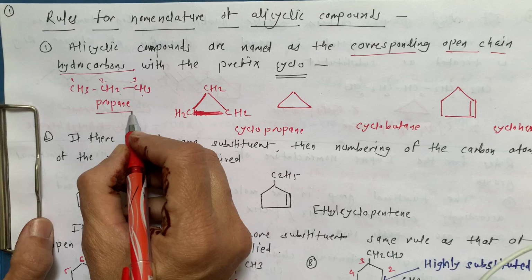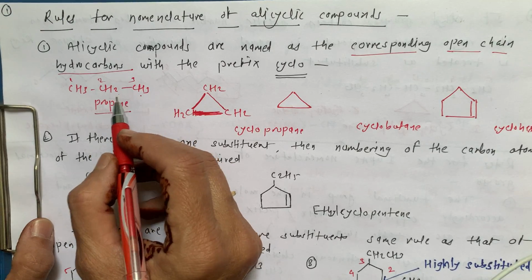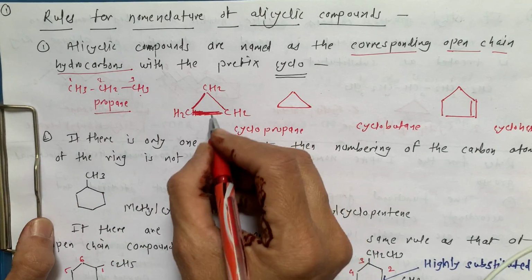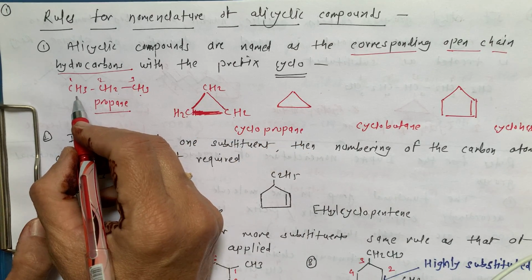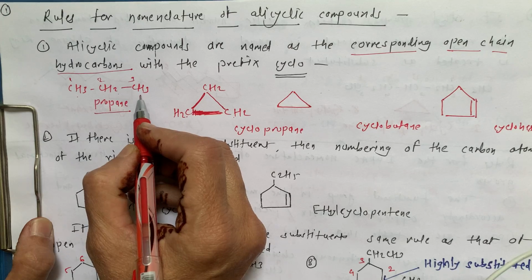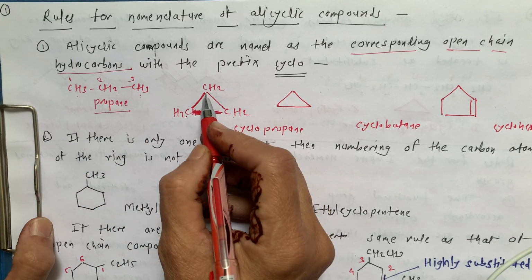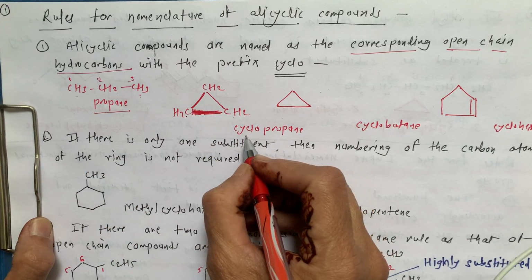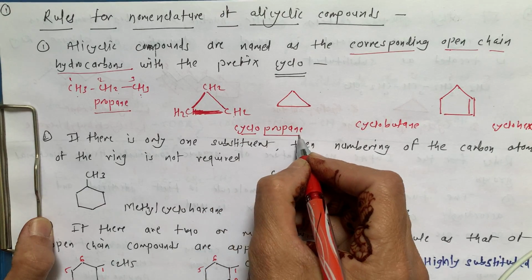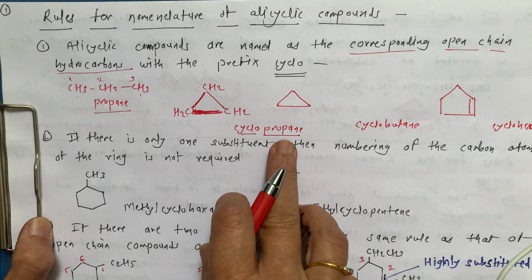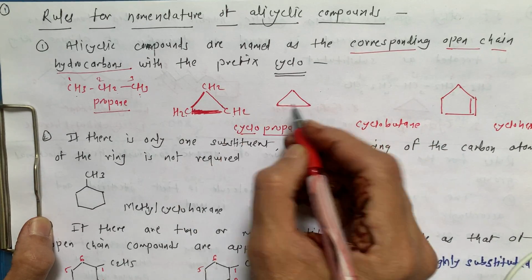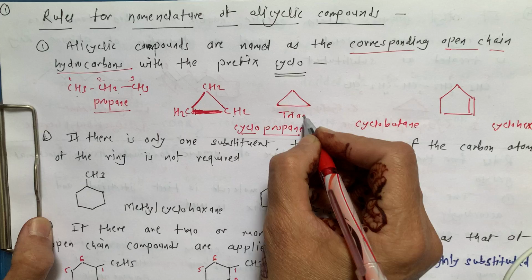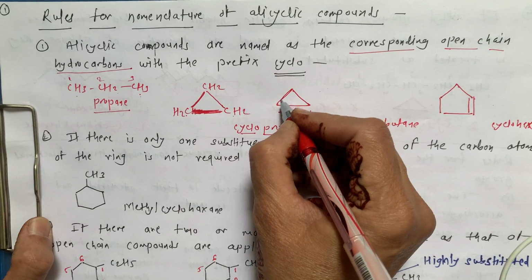So this is our propane. When we want the cyclic compound of this propane, it is CH2 CH2 CH2. One H from this end and one H from this end we have to remove, and make a cycle like this, and this is called cyclopropane. The bond line formula of cyclopropane is just a triangle.